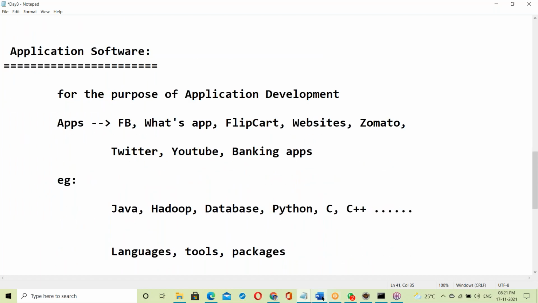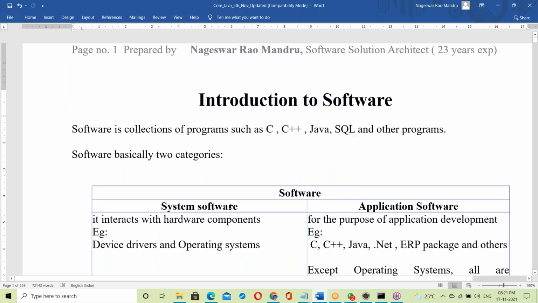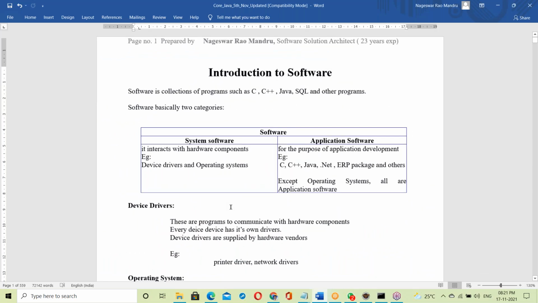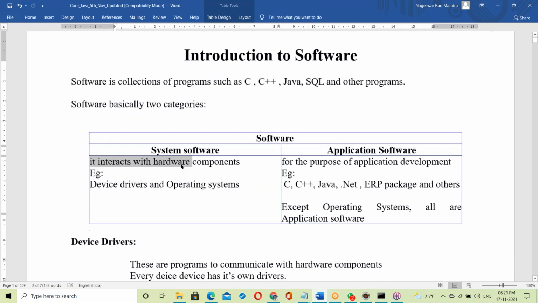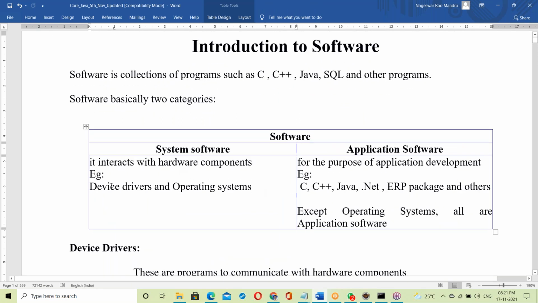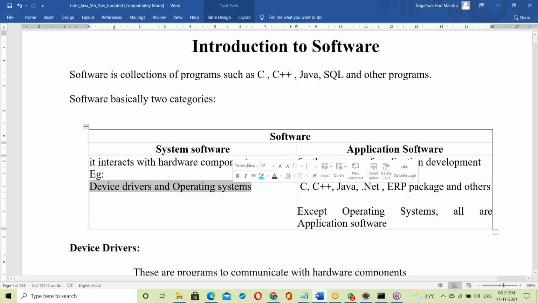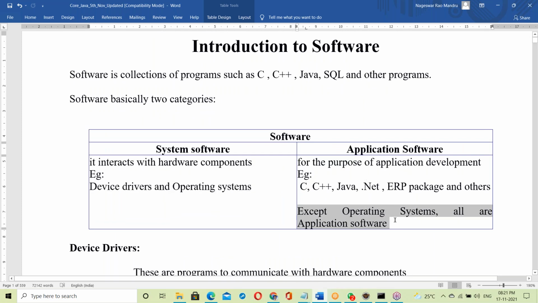As explained in your document here, software basically has two categories: system software and application software. System software interacts with hardware components; for example, device drivers and operating systems are system software. For application software, except operating systems, everything is application software.